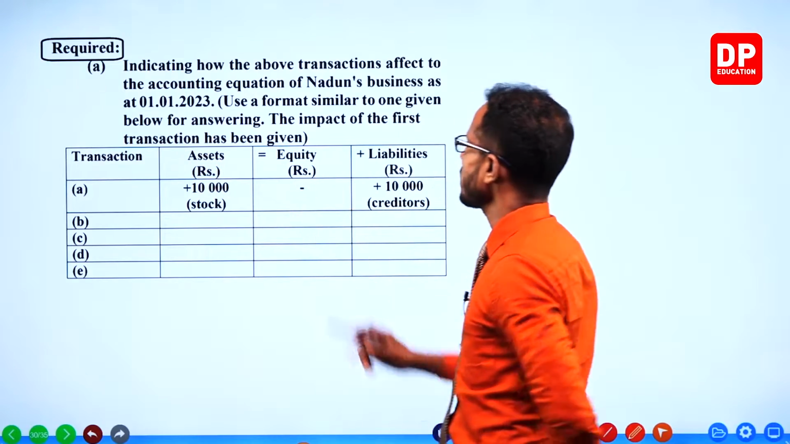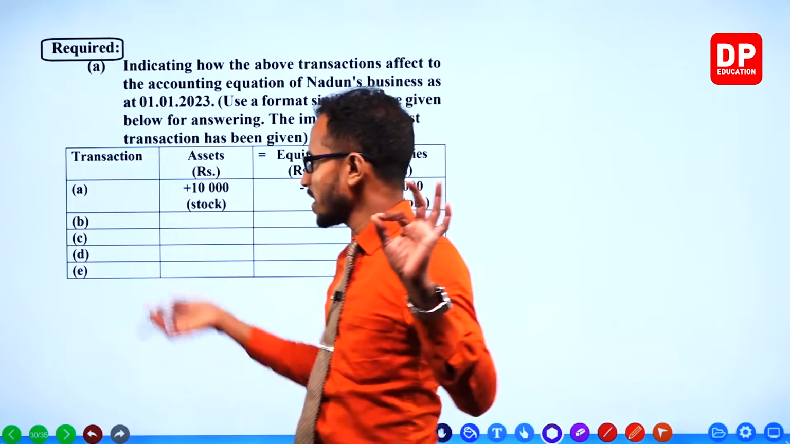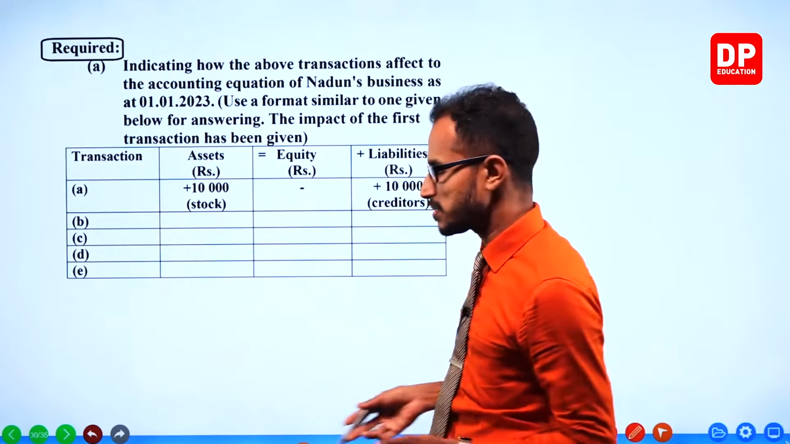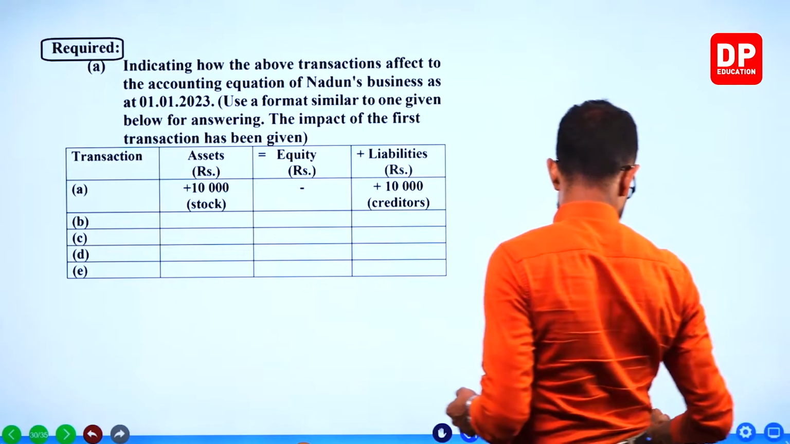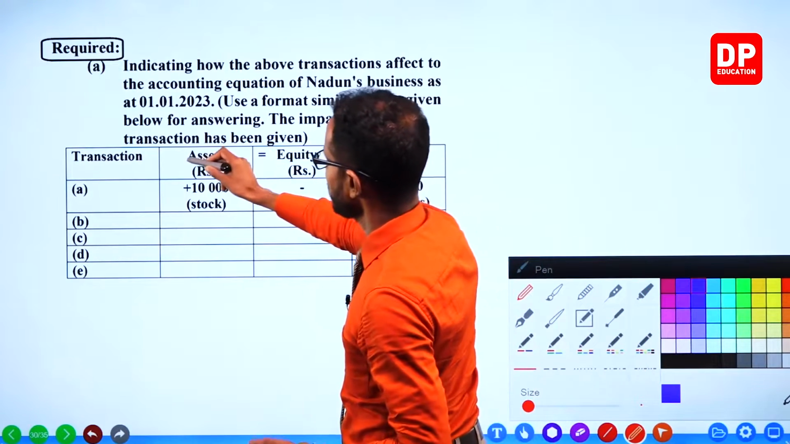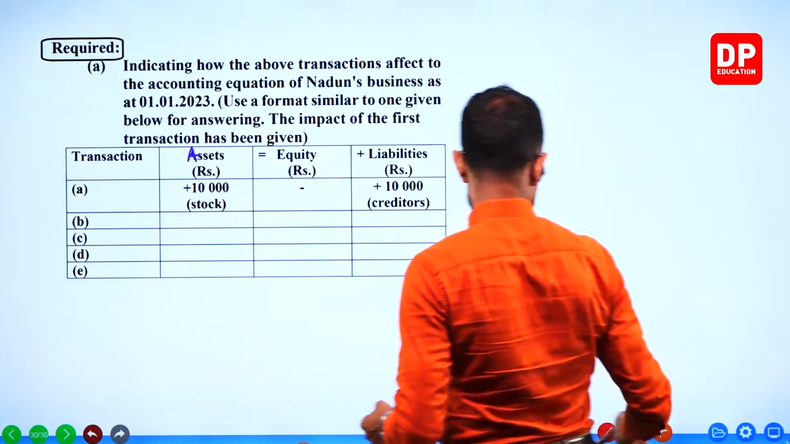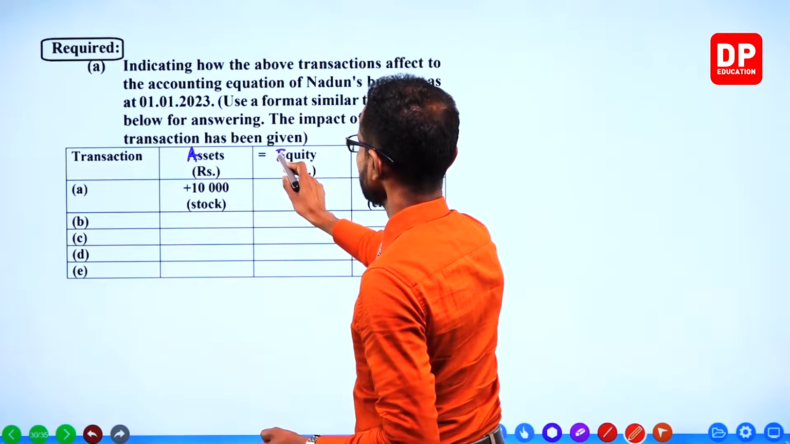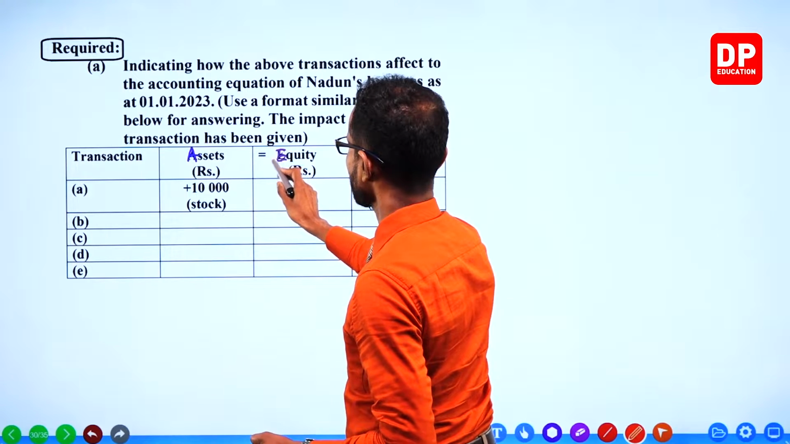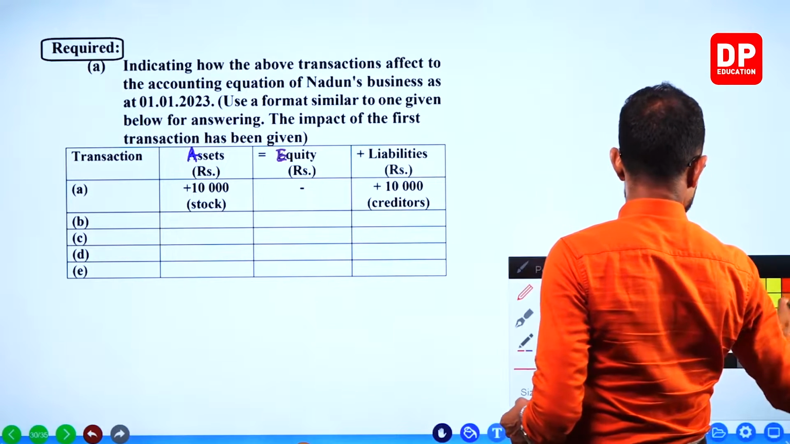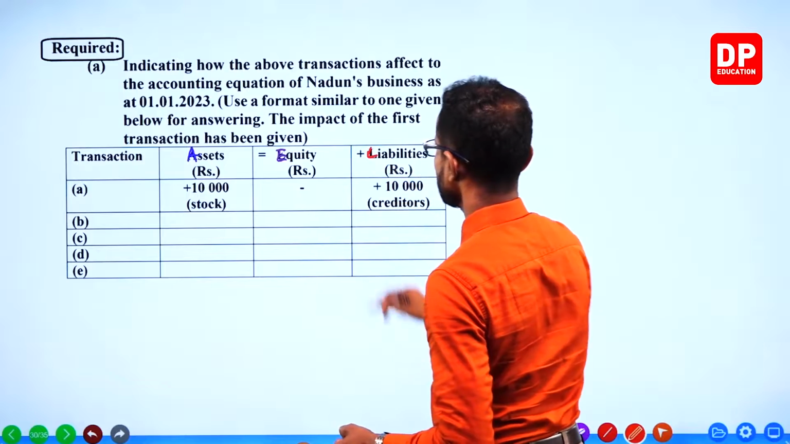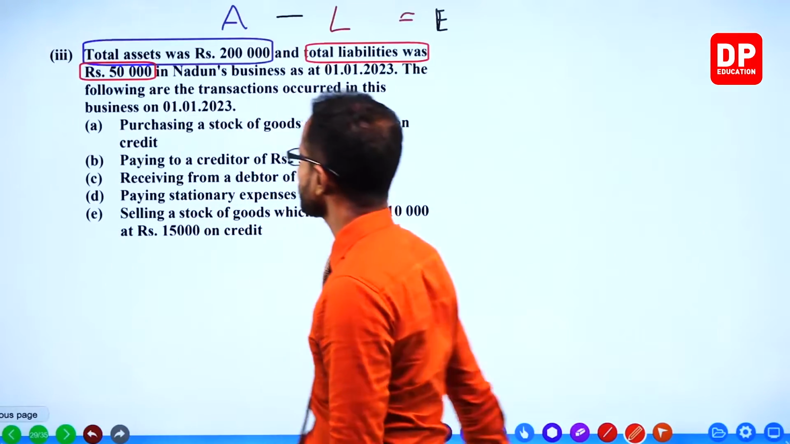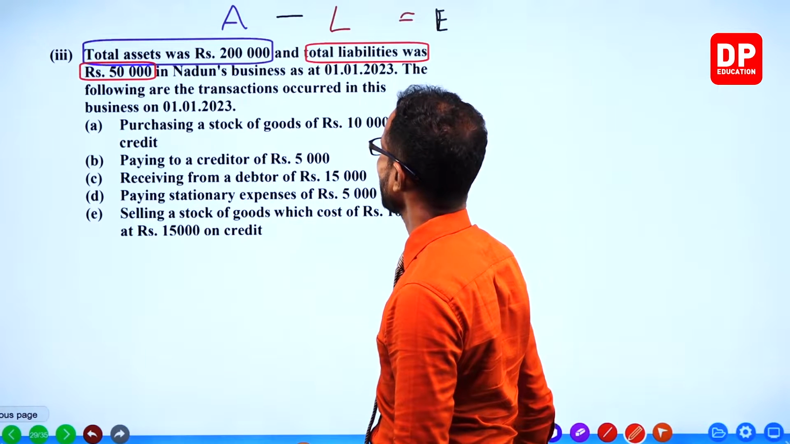Impact of the first transaction. Recording the transactions under the accounting equation. See, assets, equity, liabilities. Right? Assets, equity and liabilities. Yeah, you have to use a format like this. It's given in the paper. Let's look at the transactions.